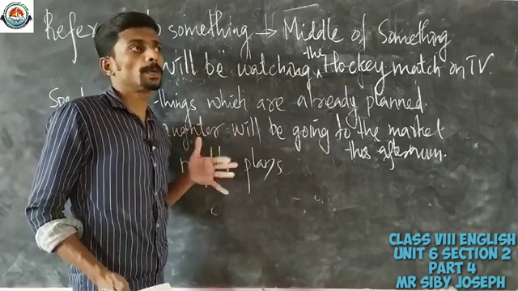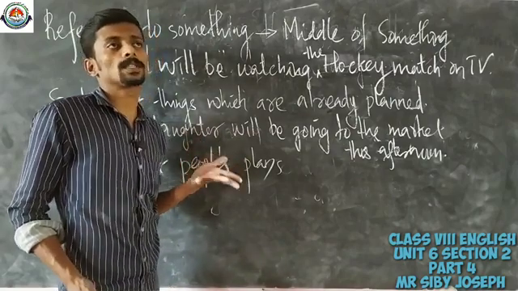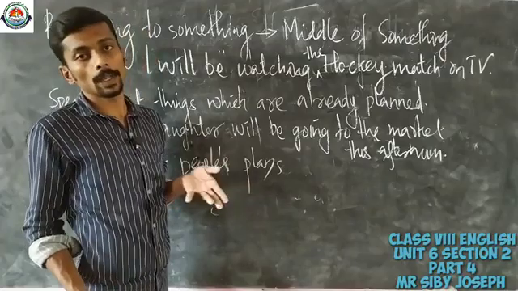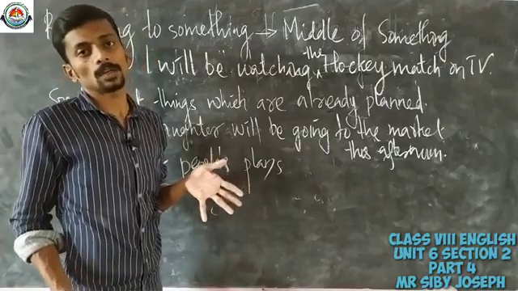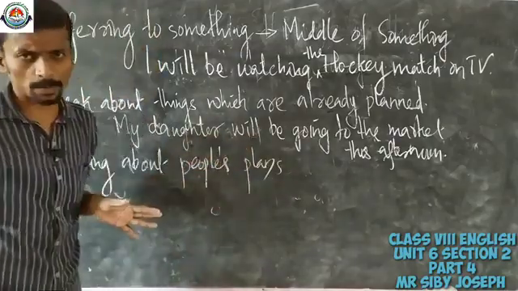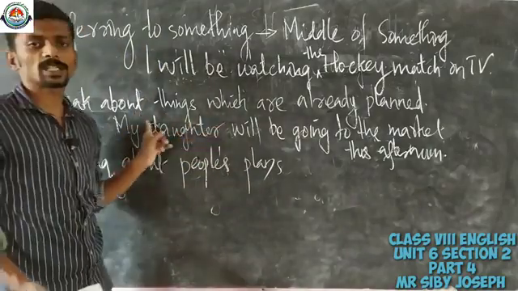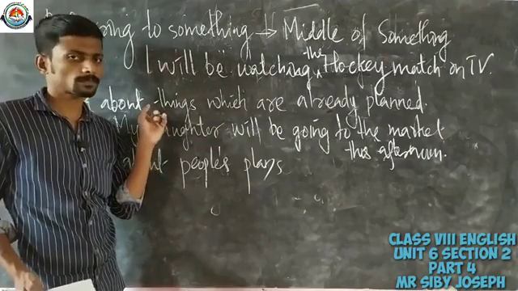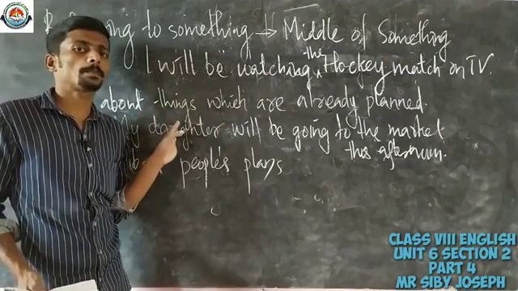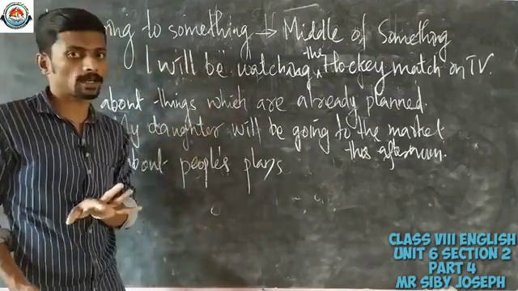So I will be going this afternoon for a movie. I will be going this afternoon to the park. So all these are examples. So in all those examples, it is clear that we are speaking about something that is already planned or that is already decided. Okay.